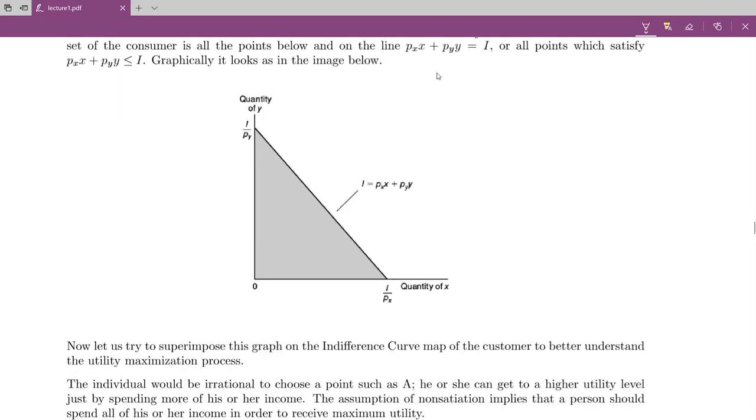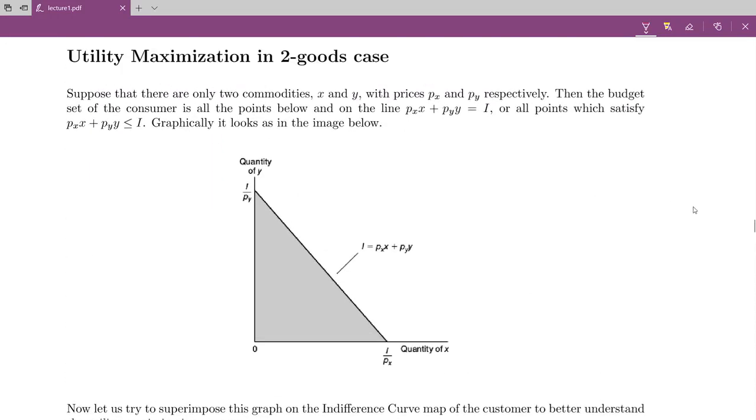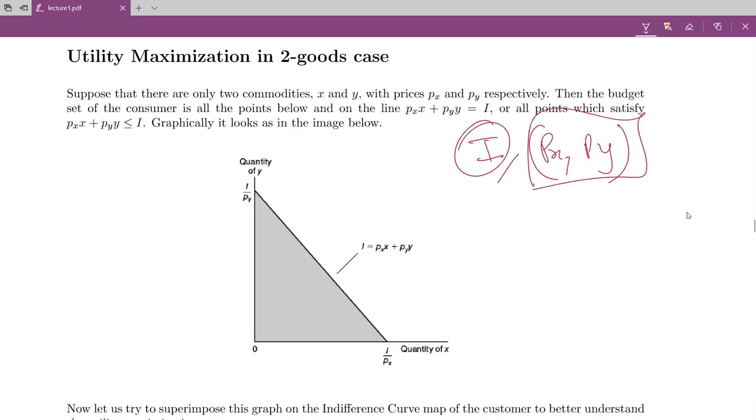Now the next set of things that I need is budget line and budget set. So the idea of budget is, let's say you have an income I and you are faced with prices Px and Py. Given an income and given a certain set of prices, the budget set is the set of all points (x, y) belonging to the consumption set such that Px·x + Py·y is less than or equal to I.